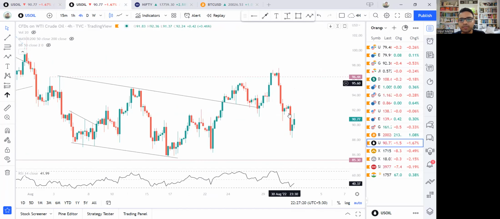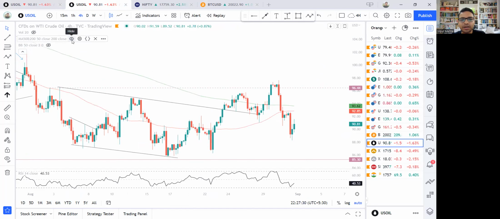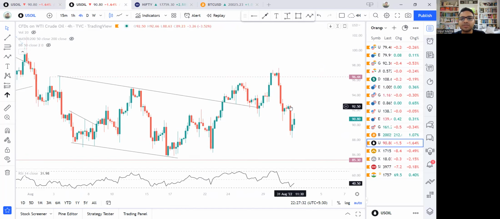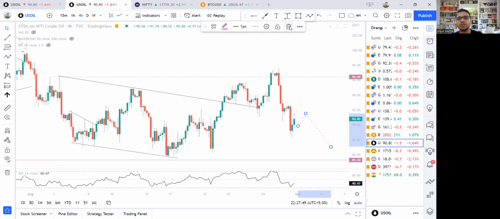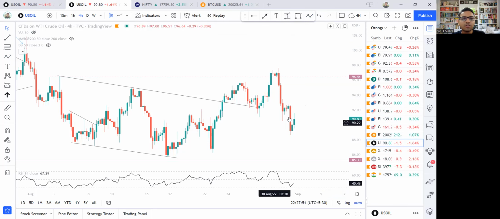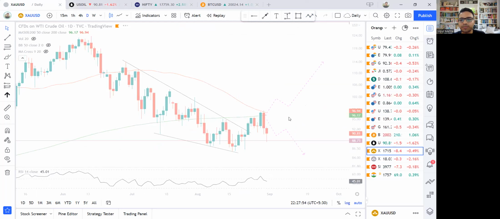Let's look at crude oil on the 4-hour time frame. So on the 4-hour time frame, this is where we were. This happened at around 11:30 our time, and then there is a bit of buying happening. Right now, as we speak, is it sustained buying? Very difficult to say. Unless this particular high of 92.6 is broken, this buying could be very much a fake buying, and the price can continue to give some kind of bounce and then fall further. So this possibility is always open for this crude oil chart. There's nothing much to do here, frankly.